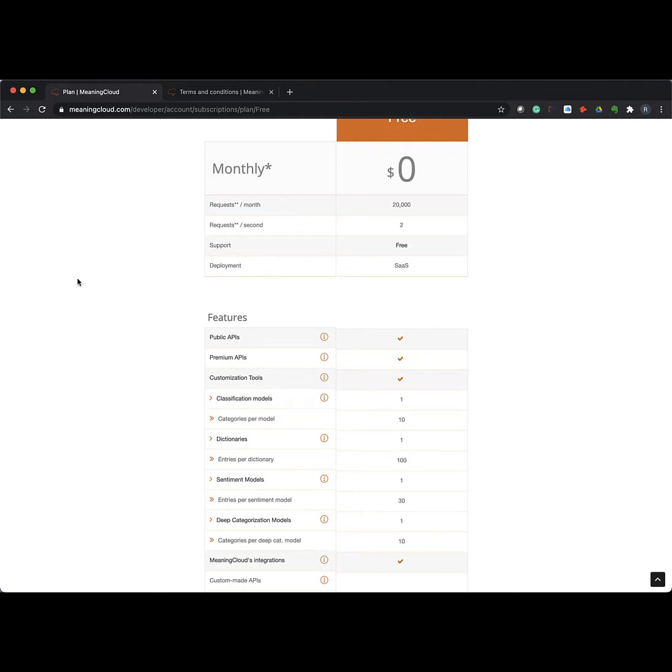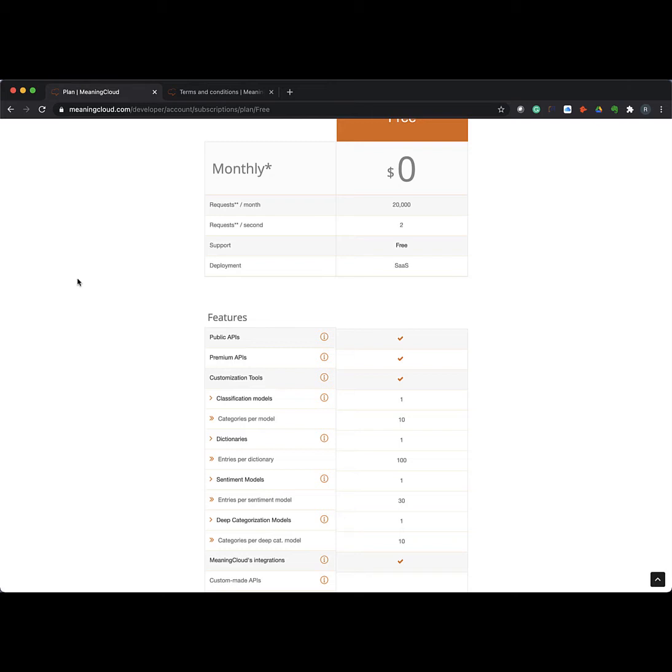We get 20,000 requests per month. So what is a request? We have regular API calls, and we have premium API calls. On a regular API call, a request is sending a packet of 500 words to the API and getting back the response from the API. That is one request. If I send 1,000 words, that is 2 requests. On the premium APIs, things like deep categorization, 125 words constitutes a credit in the system.